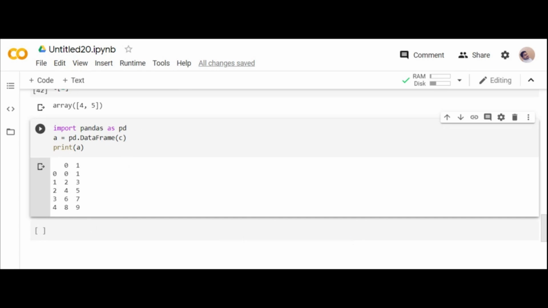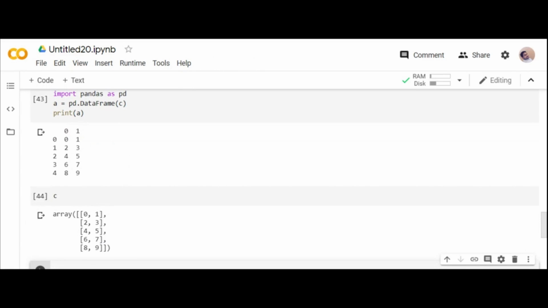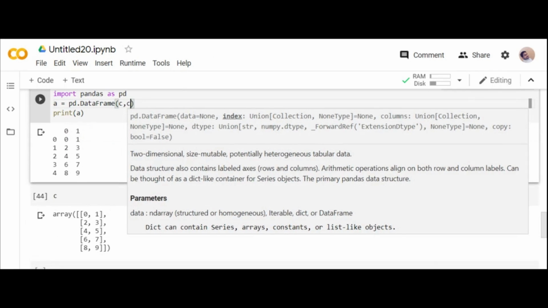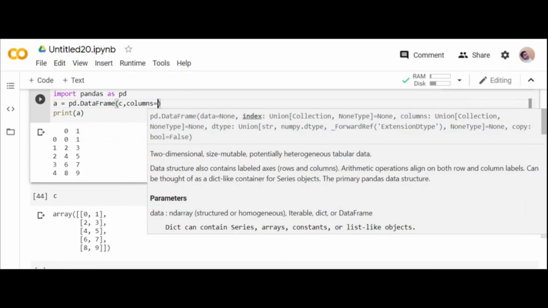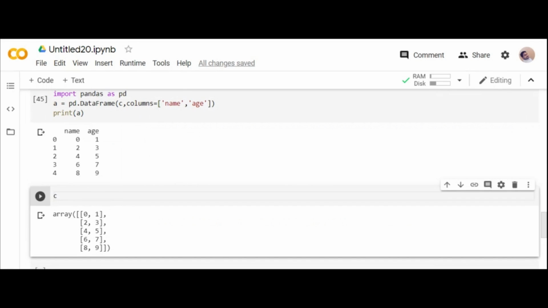So data frame is the multi-dimensional tabular format where you will have everything in the format of rows and columns, because here C is my multi-dimensional array, right? 5 rows, 2 columns. So I gave pd.DataFrame. If you want to pass your own column names, see, columns equal to name and age, you see what it does? The column names will be replaced. So data frame is a tabular structure of multi-dimension data which will take up indexes.